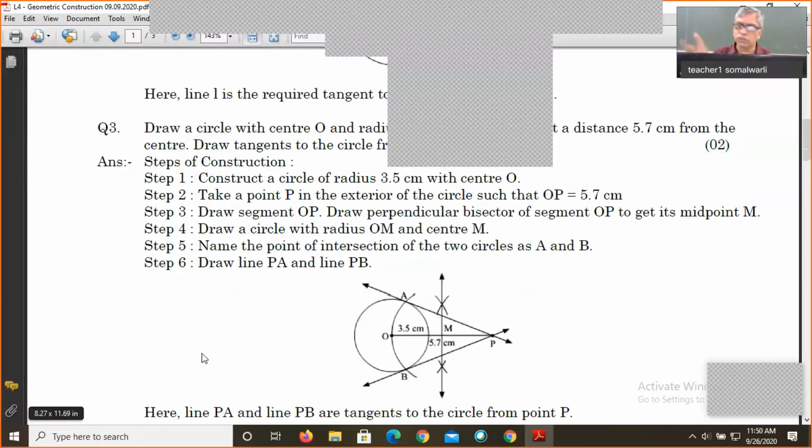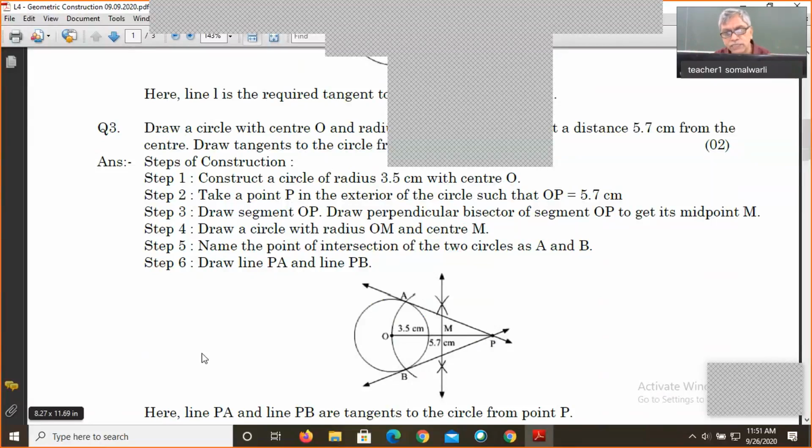We'll take 3.5 distance in the compass and mark the circle. After drawing the circle, from center O we'll take 5.7 in the compass, or we can take the scale, keep 0 on O and mark at 5.7. That point is P. OP is the distance which is equal to 5.7. After getting P, from which we have to draw the tangent, we will join OP and draw a perpendicular bisector of OP.